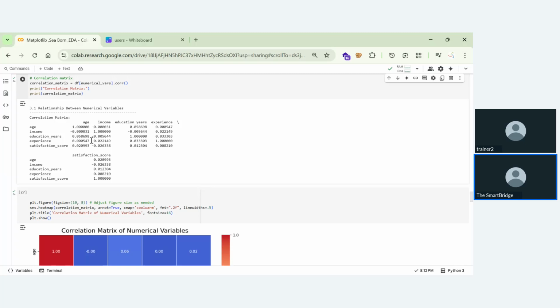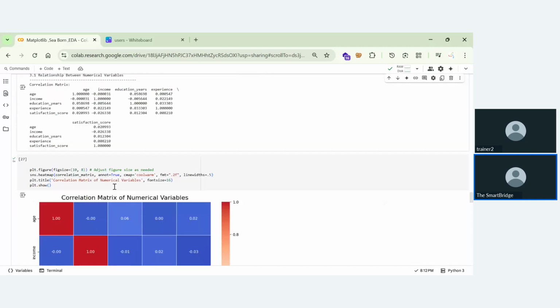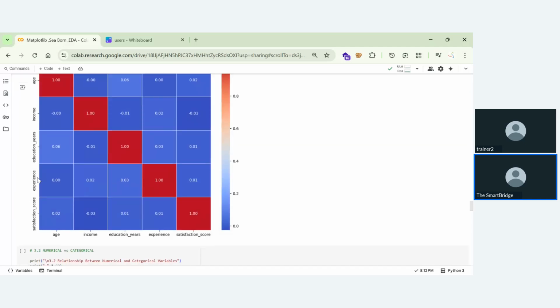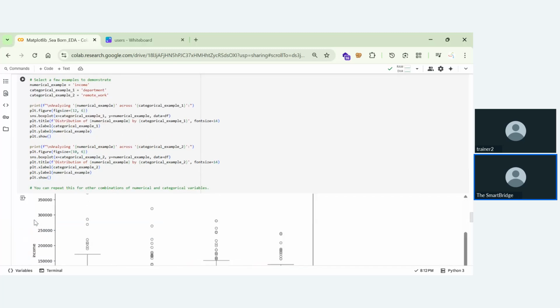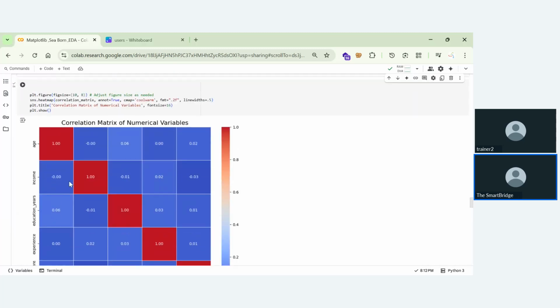When you have multiple numerical variables, a great starting point is a correlation matrix. If you look at this, 1, 2, 3, 4, 5, so there are five numerical variables. So the first thing we'll be doing is having a correlation matrix, and after that, this table shows us how every pair of numerical variables relate, indicating how strongly and in what direction.